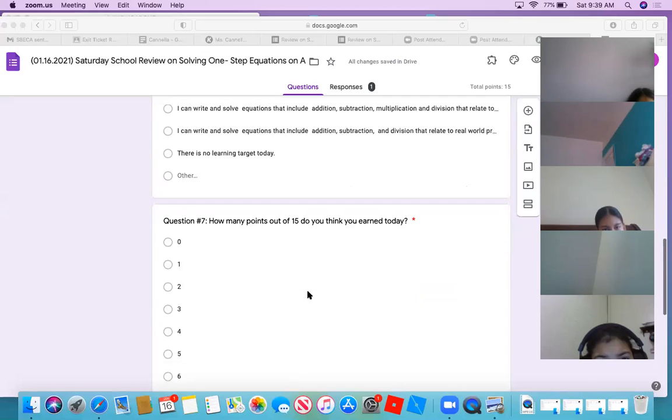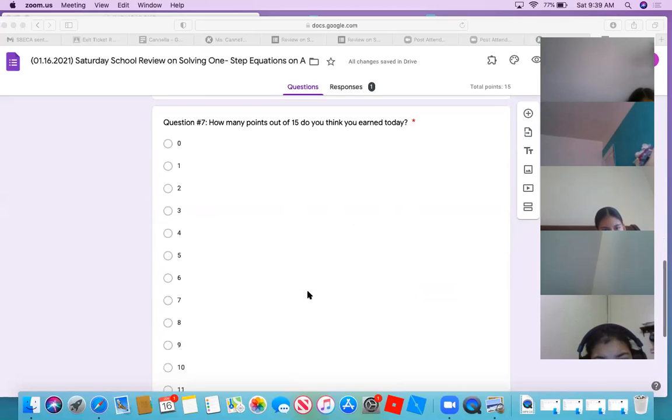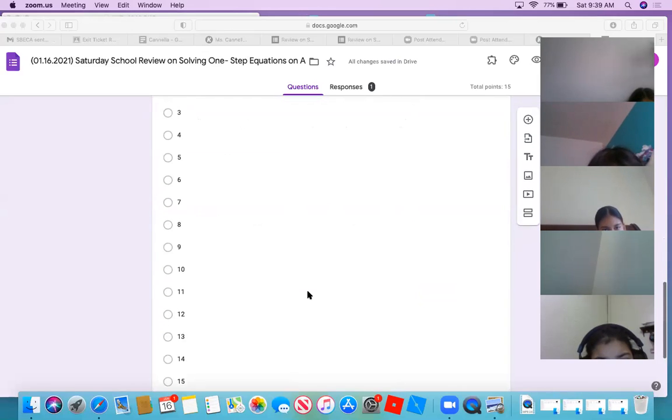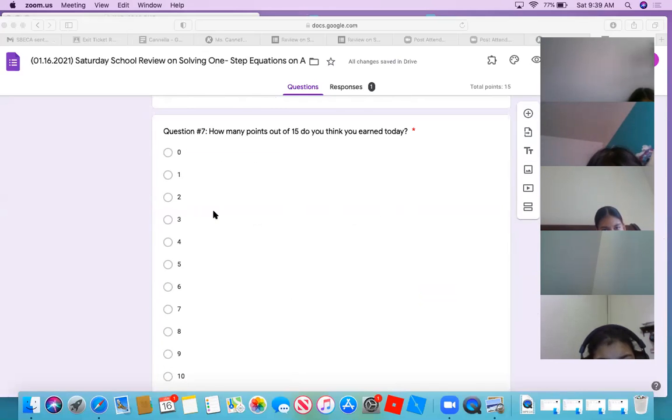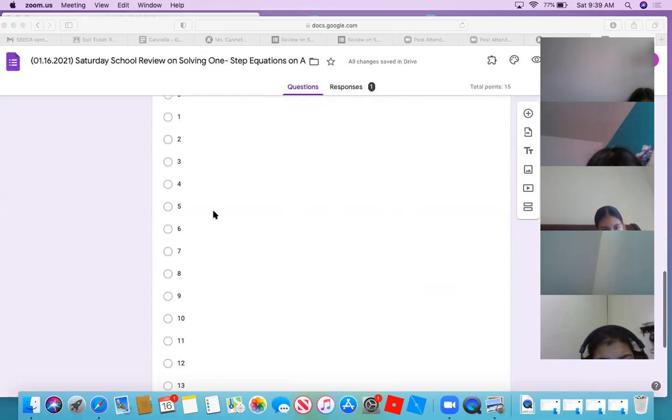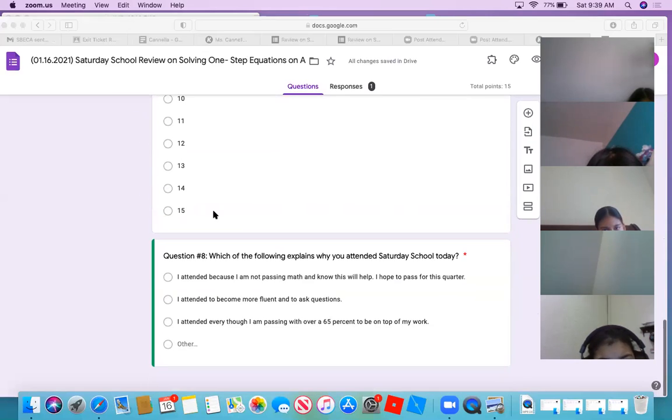Next one, number 7. How many points do you think you earned? This was out of 15, because some of them weren't 5 points. They were mixed up. So you're going to type what you earned. Number 8. Which of the following explains why you attended Saturday school today? I attended because I'm not passing math and know that this will help. I hope to pass the quarter. I attend to become more fluent and to ask questions. So when I say fluent, that means understand it better.